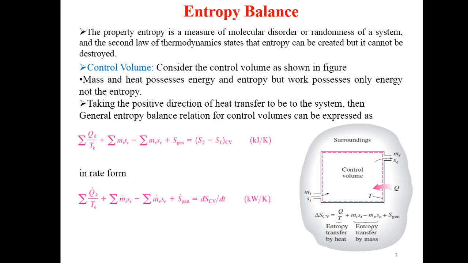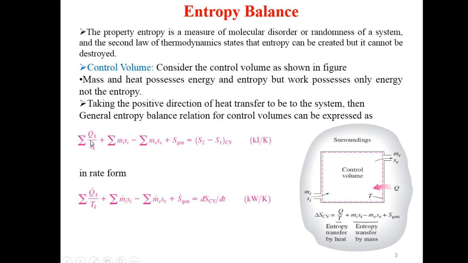Mass and heat possess energy and entropy, but work possesses only energy, not entropy. Taking the positive direction of heat transfer to the system, the general entropy balance relation for a control volume can be expressed as